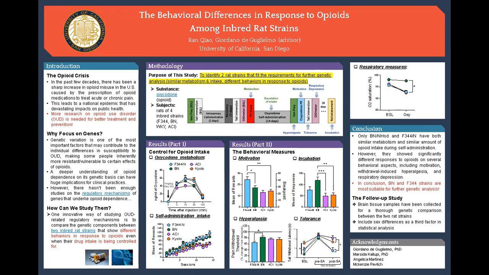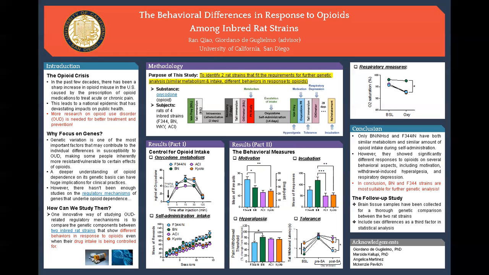However, there's still a lack of knowledge on how opiate use behaviors can be impacted by the specific regulatory mechanisms of genes, such as transcriptional factors. And we believe that it would be an interesting question to explore.